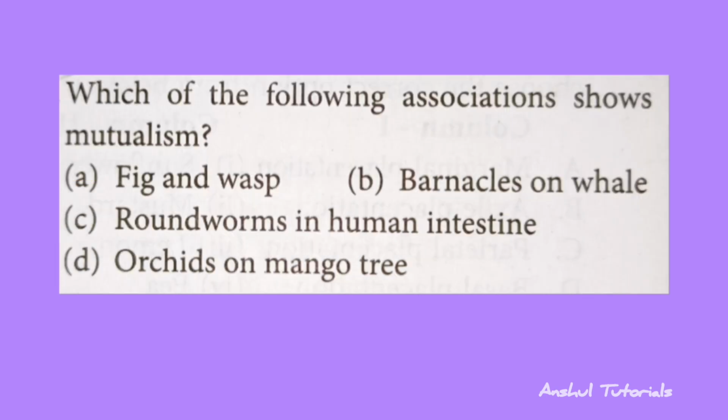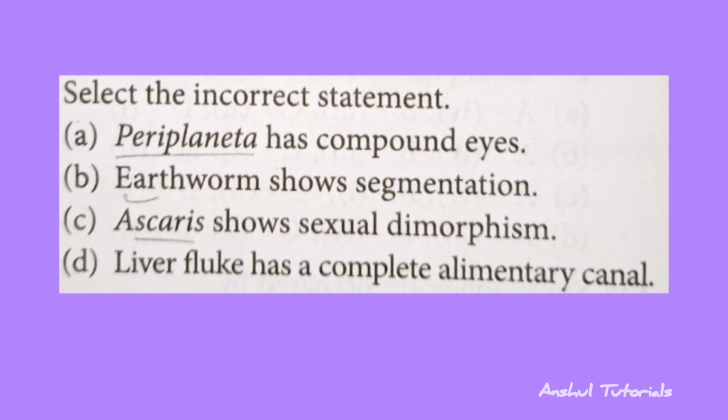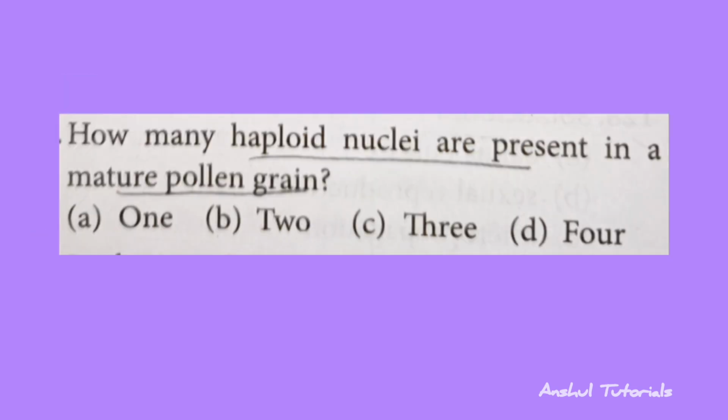And the next question is, which of the following associations shows mutualism? So the correct answer is option A, that is fig and wasp. And the next question is, select the incorrect statement. So the correct answer is option D, that is liver fluke has a complete alimentary canal. Many haploid nuclei are present in a mature pollen grain.